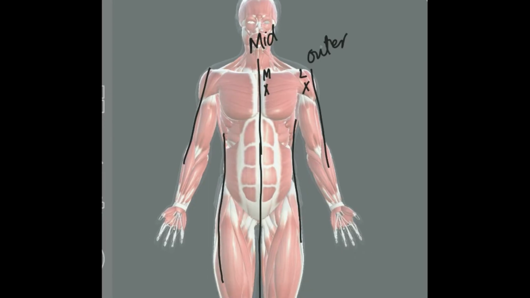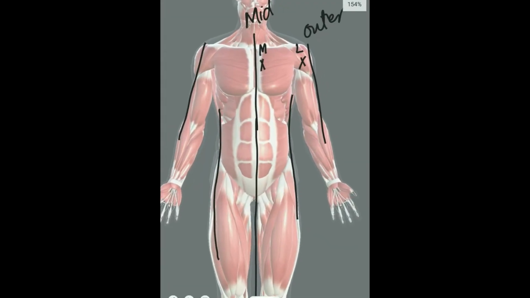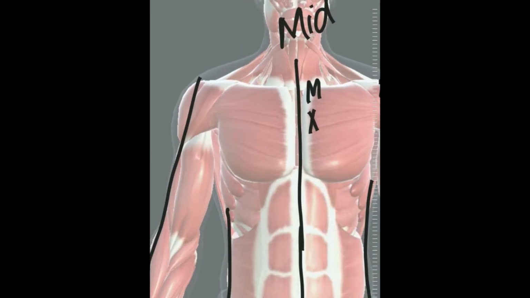But the important thing is that these terms are reference terms. What is meant by reference terms? It means that we have to quote a reference for describing a structure as medial or lateral. I will now demonstrate. Look, this is point A, this is point B, this is point C and this is point D. If we say that A is a medial structure, we can take the reference of B and we will say A is medial to B.